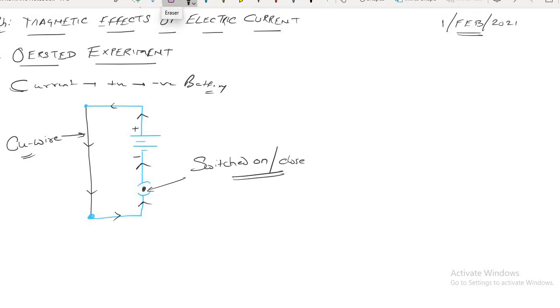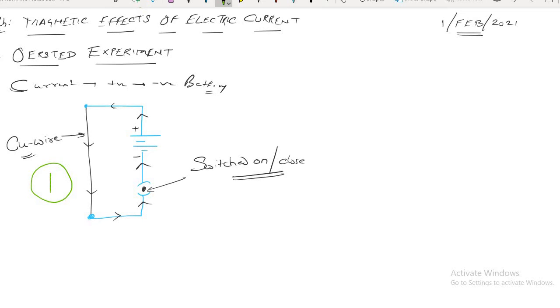Now you see what I have done. I have brought a magnetic compass near the circuit. What will happen when I bring the magnetic compass near the circuit?